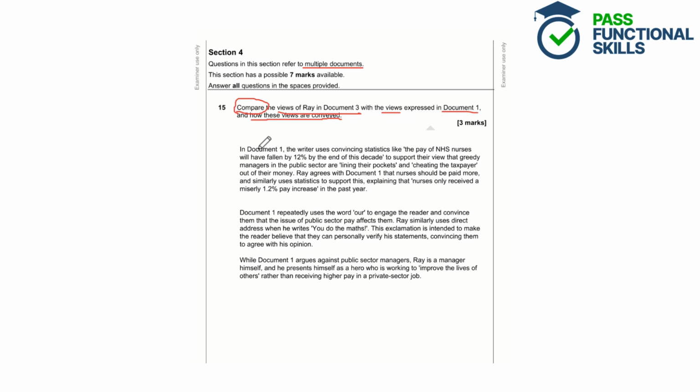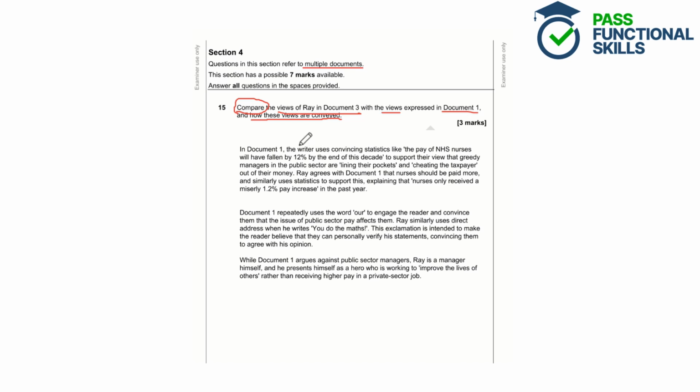So with questions like this, we've obviously got just a small portion of document 3 to focus on, and the whole of document 1. So it makes more sense to start with the smaller portion, so the views of Ray in document 3, and have a think about the views expressed in that and see if we can see any similarities or differences with the views expressed in document 1.